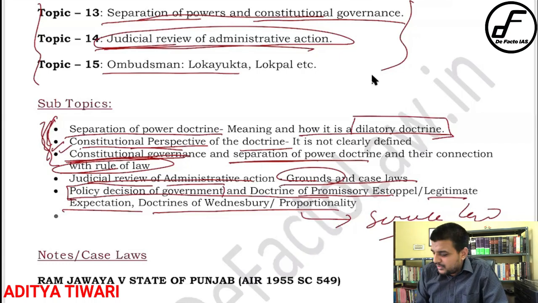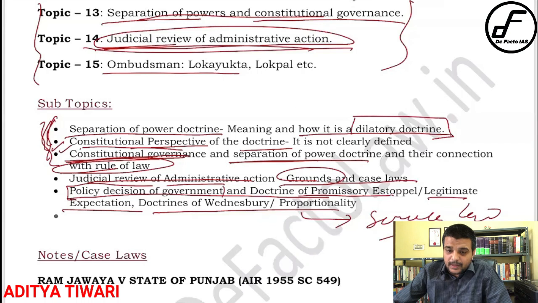Like in the army, you must have seen there is a concept of button charge. In the Army Act, there is some section, I don't remember which, where nothing has happened, but the senior authority simply charges you because your shirt button was not proper. That sort of excessive discretion is given to the administrative authority, and because of a button charge someone's pension can practically be struck off. Obviously that person has relief by going to court, saying it violates the doctrine of proportionality. That is a very important doctrine, and it comes under judicial review of administrative action, so do remember it.